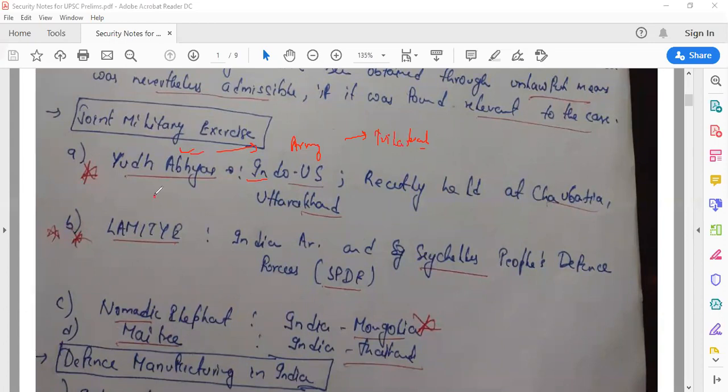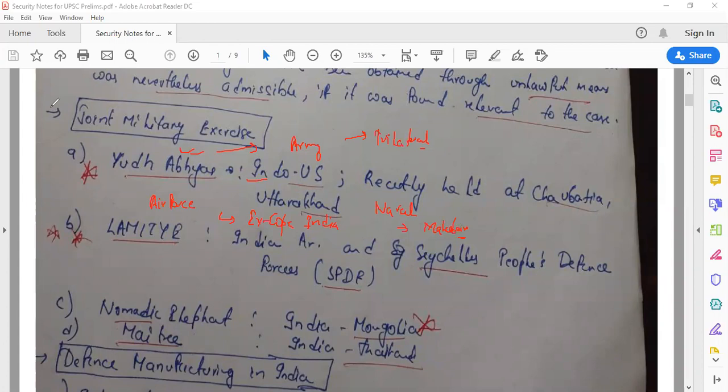If I ask when the Air Force of India and the US are involved, what is that military exercise called? That is called Cope India. And when the naval exercise is involved, it is called Malabar, in which Japan also takes part. Malabar. Now, let's look at the pictures of these events.